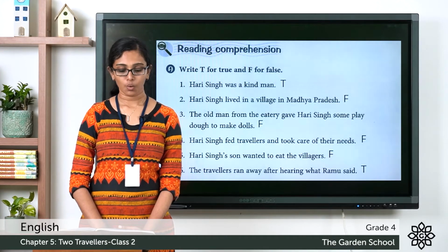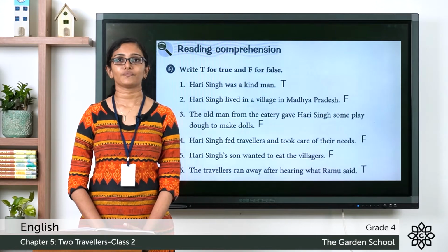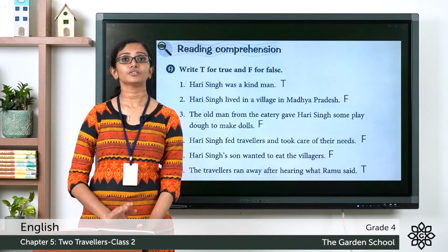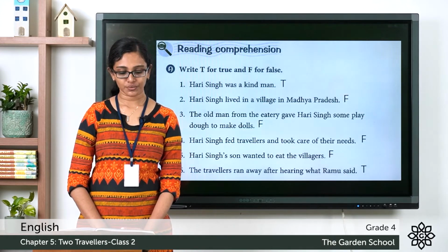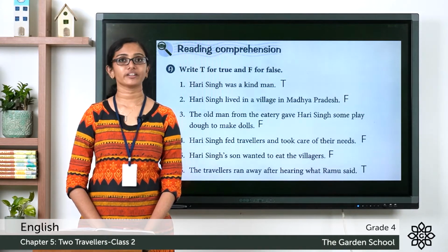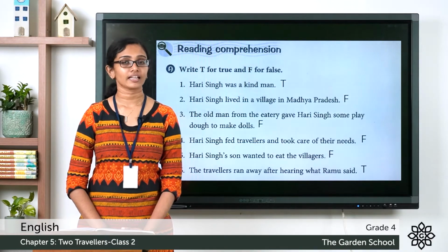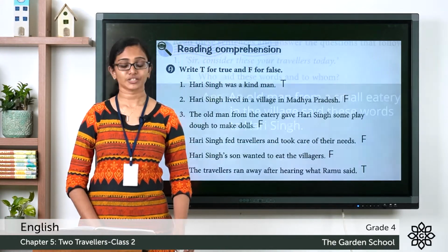Hari Singh's son wanted to eat the villagers. Is that true or false? No, it is false. Hari Singh's son Ramu wanted to eat the traveler dolls or the sugar dolls. Question 6. The travelers ran away after hearing what Ramu said. Is it true or false? Yes. They got scared and they tried to run away. So it is true.